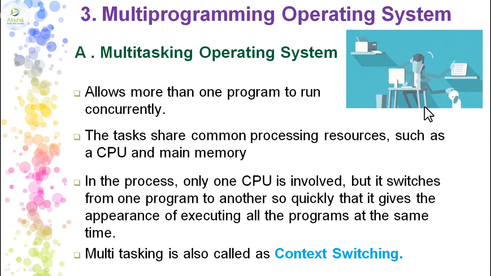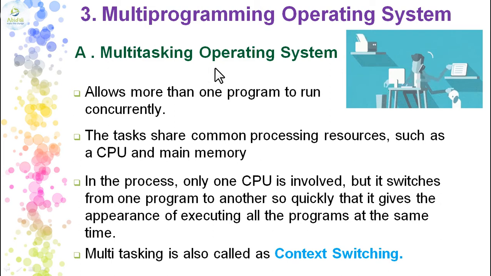See this image, what do you have? A person is performing many tasks simultaneously or at a time. So this is a way of performing the task simultaneously, or multitasking. Multitasking means a single person performing many jobs at the same time. You see this person is speaking on the phone, texting to somebody, checking out his mails, taking out the printouts from the printer, pampering the dog, all these tasks are being done. So he is a multitasker.